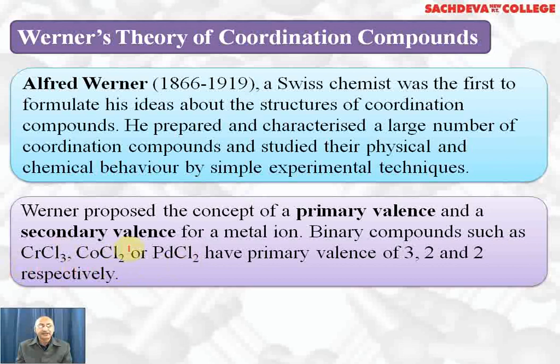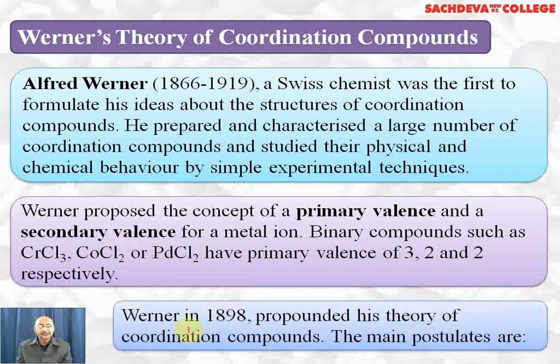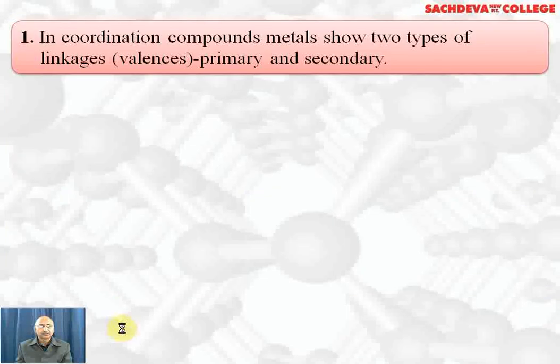Secondary valency is same as coordination number, which can be satisfied by neutral, positive or negatively charged ligand. But a positively charged ligand, if we have, must have a lone pair of electrons. Similarly, a neutral ligand also should have a lone pair of electrons. Negatively charged ligands definitely have electrons which they can donate for coordinate bond formation. Werner in 1898 pronounced his theory of coordination complexes, whose main postulates are as follows.